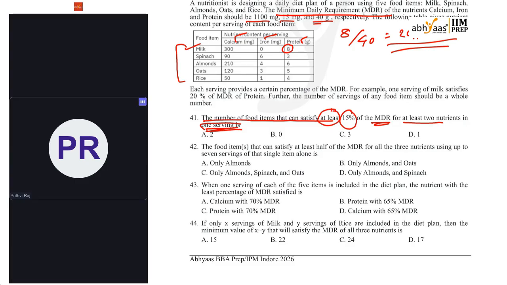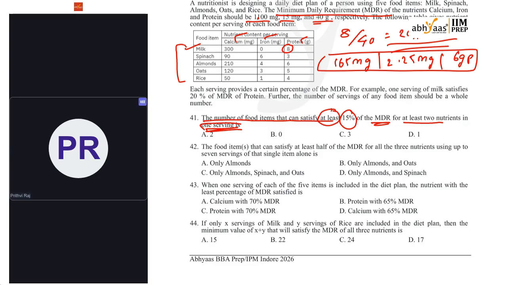So what is 15% of MDR? It is 165 milligrams of calcium, 2.25 milligrams of iron, and 6 grams of protein. With which serving can I get all these things?